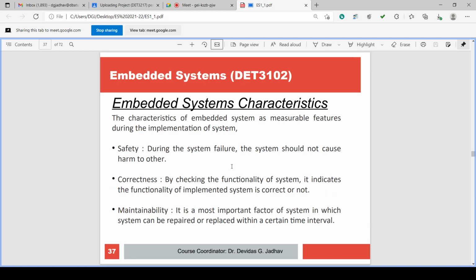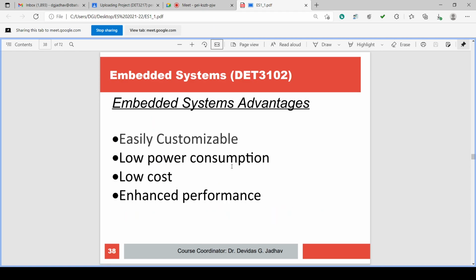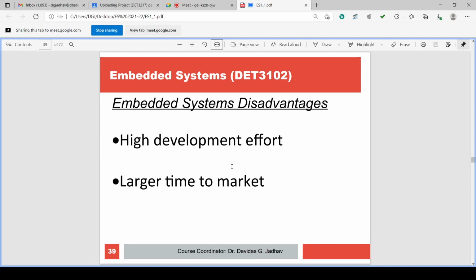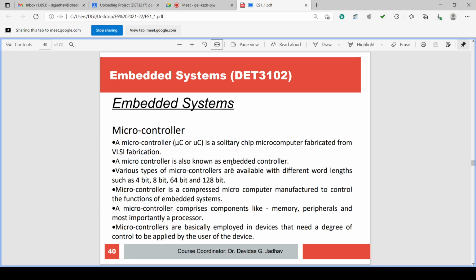Safety: its failure should not hamper other circuits or other systems. Correctness should be there; after testing, it should work correctly. Maintainability should be there; it can be very easily maintained and repaired. So all these things we have discussed. An embedded system has the advantage that it can be very easily customized. Low power consumption, low cost, and enhanced performance. But the disadvantage is that it requires development effort and a large time is required for market.